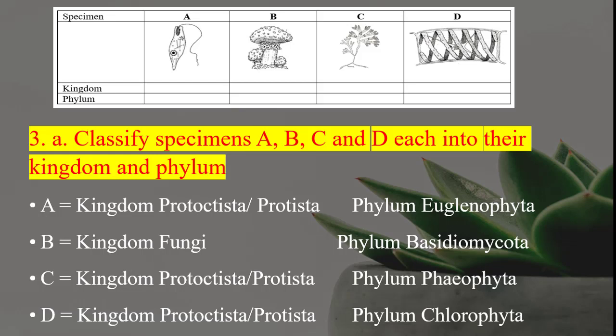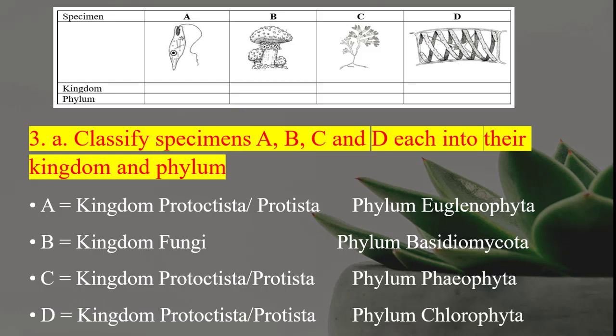C is kingdom Protoctista. All right. It's a brown algae. Okay, so either you say Protoctista or Protista, and then the kingdom for D, which is Spirogyra.